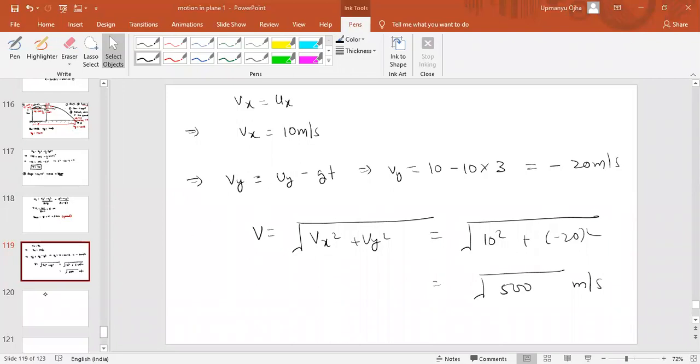I hope you understand this also. This is oblique projection from a height. This we can also say oblique projection from a height. Now one more case is there from the height.